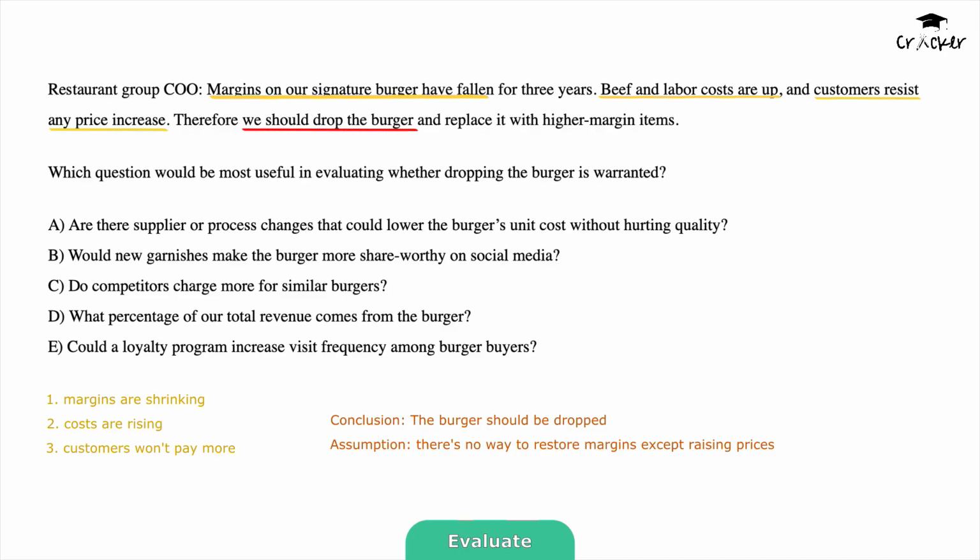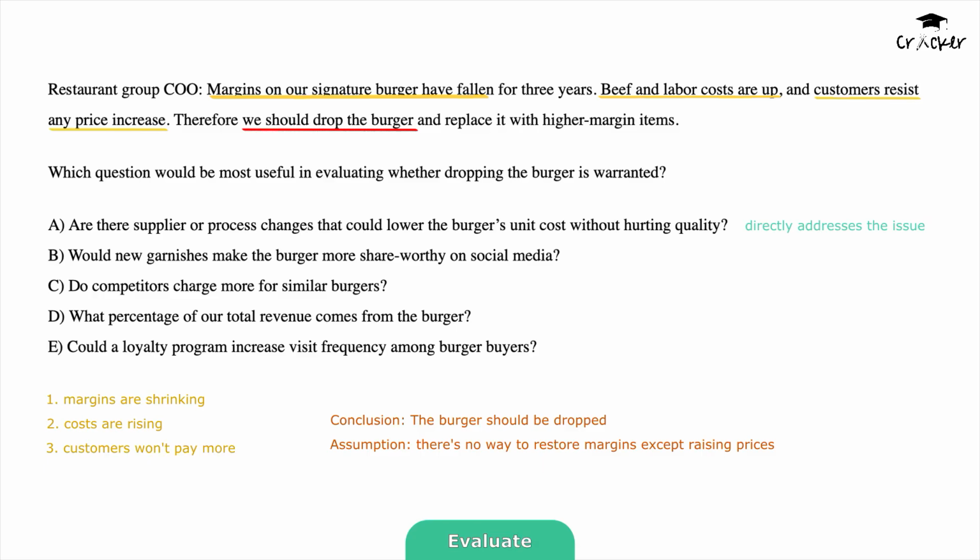Option A. Are there supplier or process changes that could lower the burger's unit cost without hurting quality? This directly addresses the margin issue. If costs can be lowered, margins can recover without raising prices, undermining the COO's conclusion. If not, the conclusion is stronger. This is exactly the kind of question that tests the argument's assumption. Strong answer. Keep it.